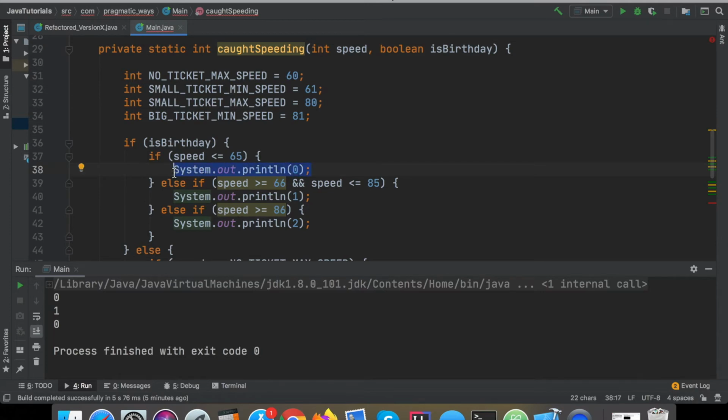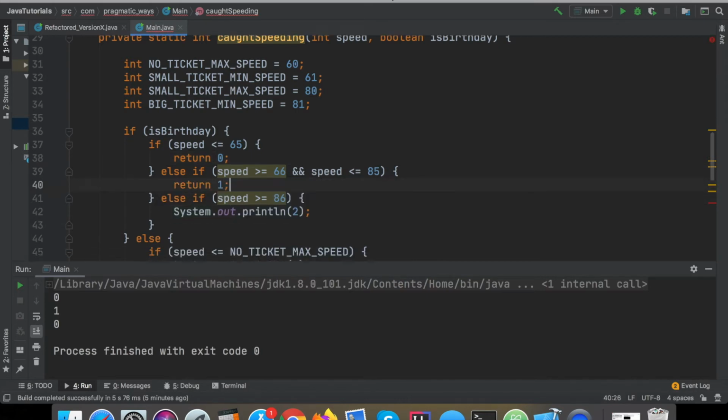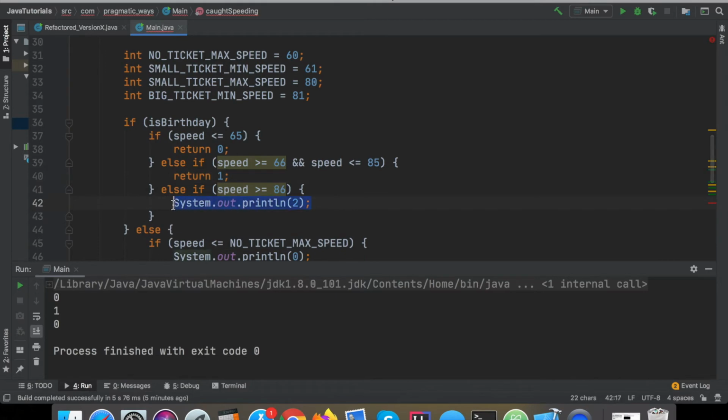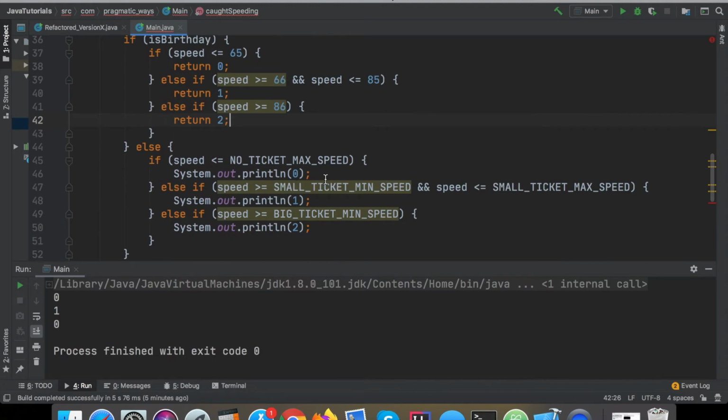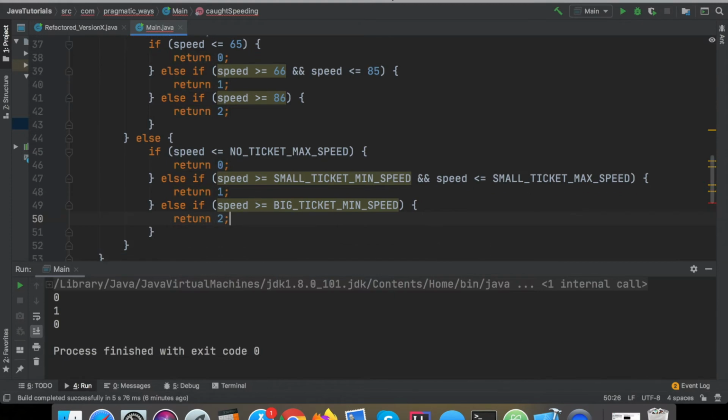So instead of system.out.print0, I'm just going to say return 0. And then, of course, instead of print1, it's going to return 1. Else if that, it's going to return 2 for the big ticket. And then same thing down here, return 0. Have a lot of duplicated code here that will get cleaned up in a bit. Here's return 1, and right here will be return 2.